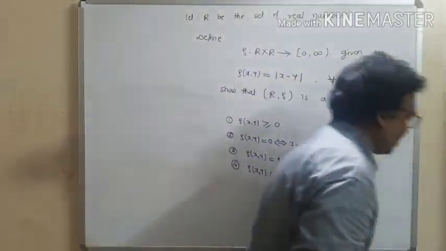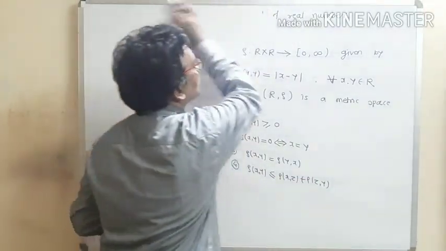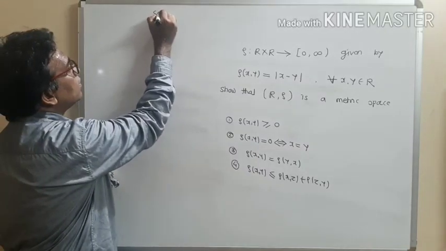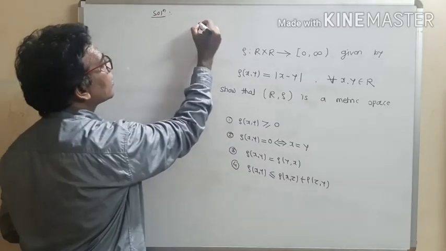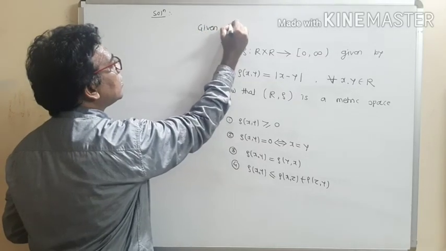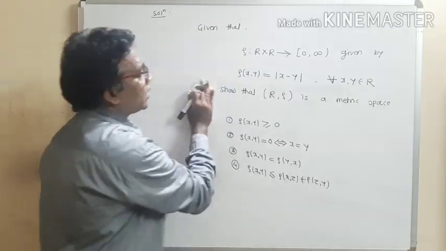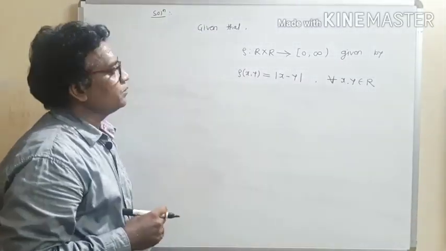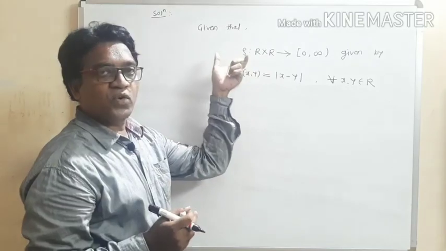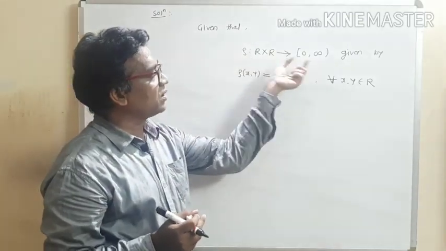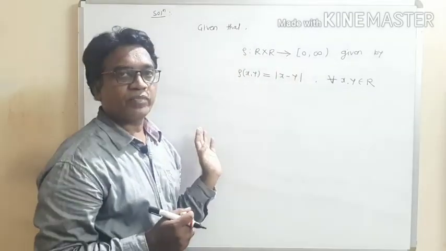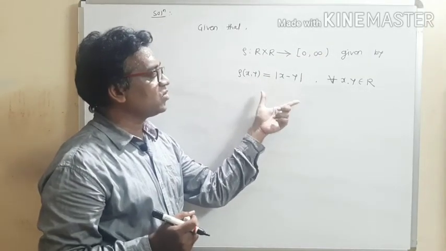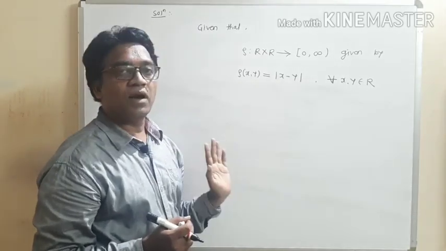So write down the solution. Given that, a function rho is given from R cross R to [0, infinity), defined by distance of x, y equal to mod x minus y, and we want to show that rho is a metric.